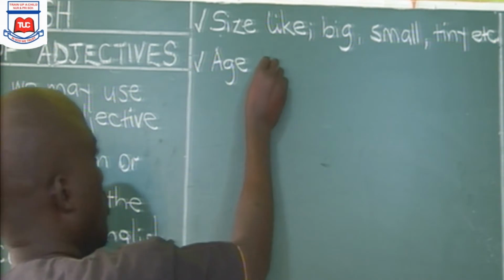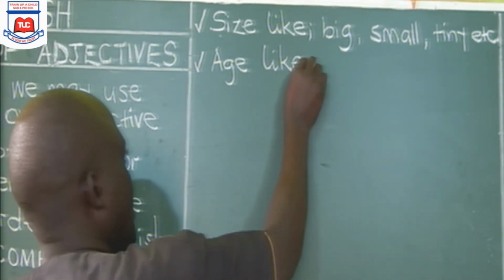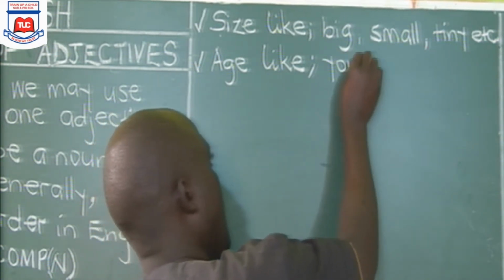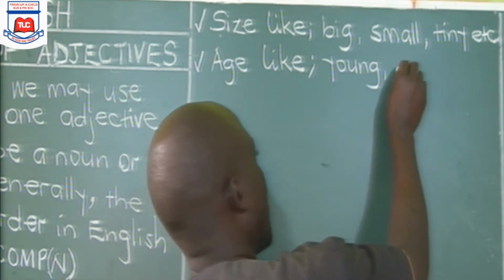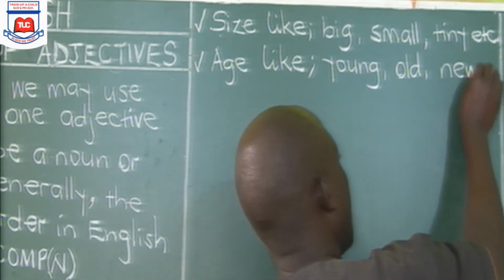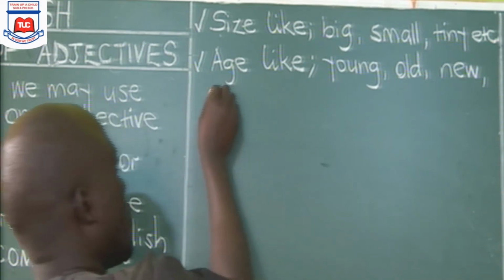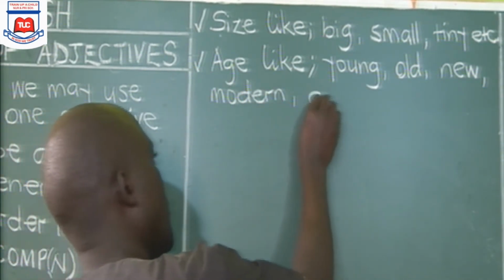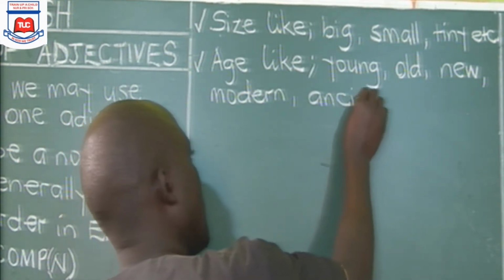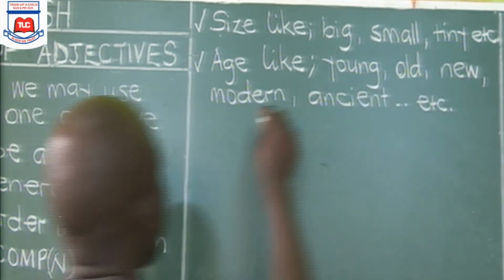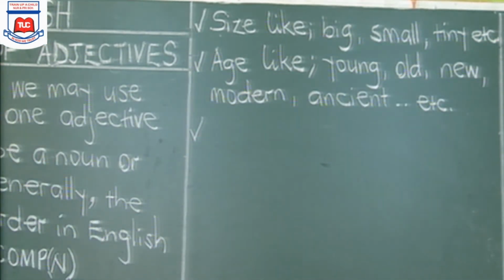Examples of adjectives that represent age are young, old, new, modern, ancient, among others.